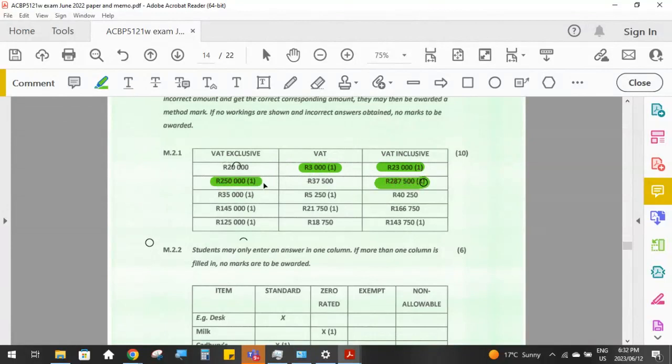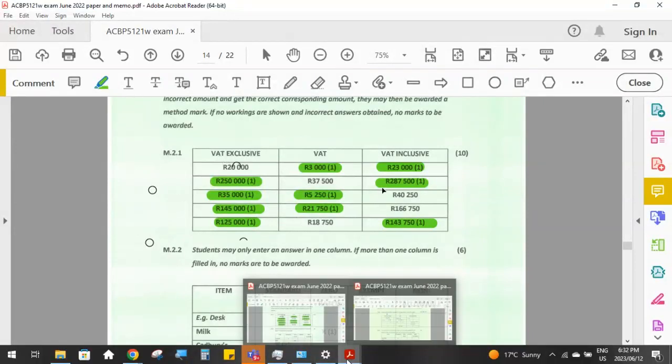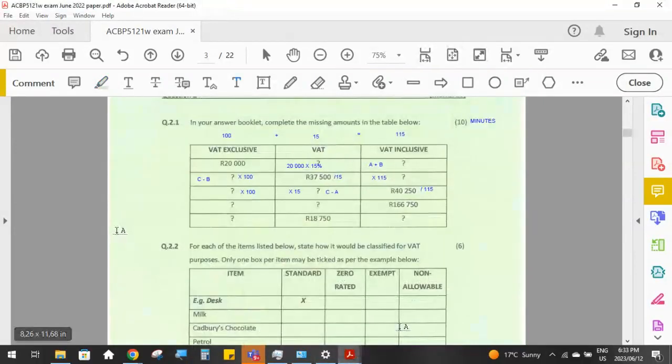These are the amounts here that you had to calculate, and the amounts that I haven't highlighted were the values that were given to you. So have a look at those highlighted amounts and then practice that question to make sure that you can get those same answers. And then the next question is super easy.